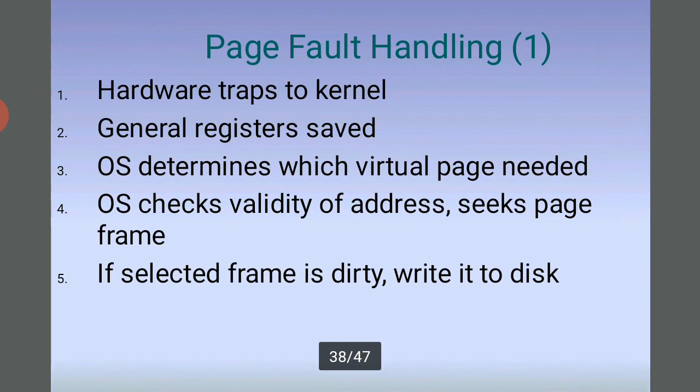For page fault handling, the hardware traps to the kernel and the general registers are saved. The operating system determines which virtual page is needed, checks the validity of the address, and selects a page frame. If the selected frame is dirty, it writes it to the disk.